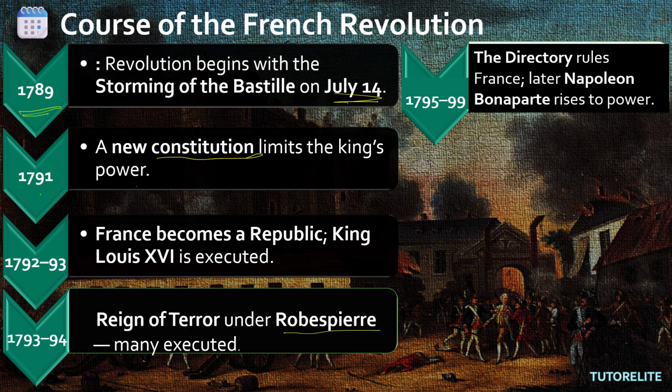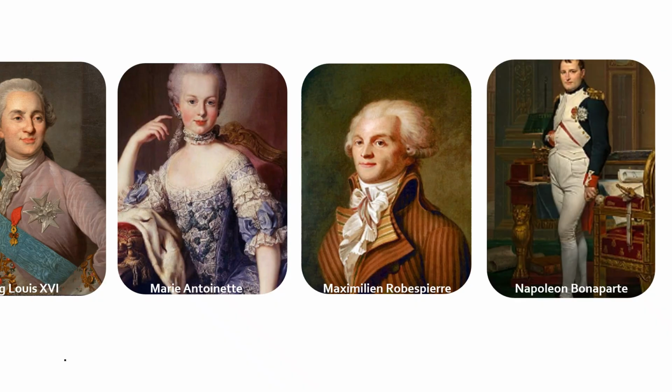The Directory, from 1795 to 99, the Directory rules France. Later Napoleon Bonaparte rises to power. So King Louis's power ended under whom? Under Robespierre. And who came next? Dictator Napoleon Bonaparte. Okay, next.